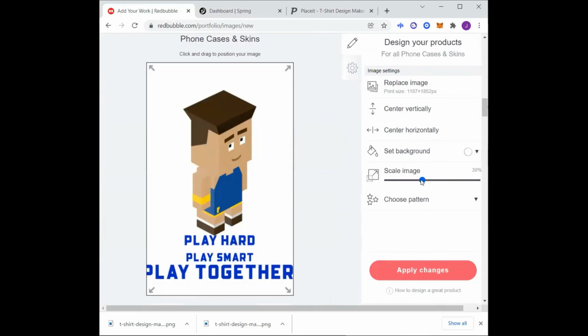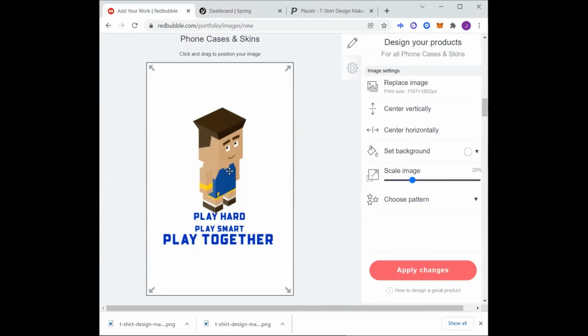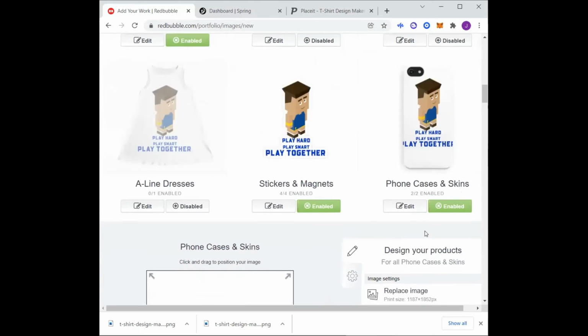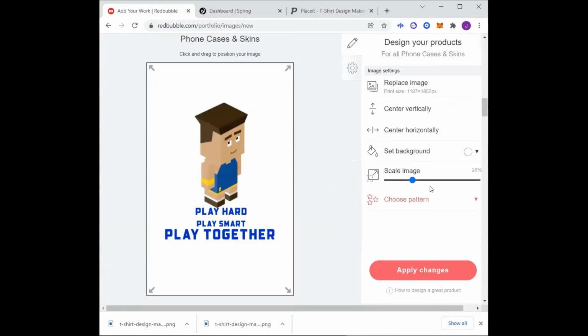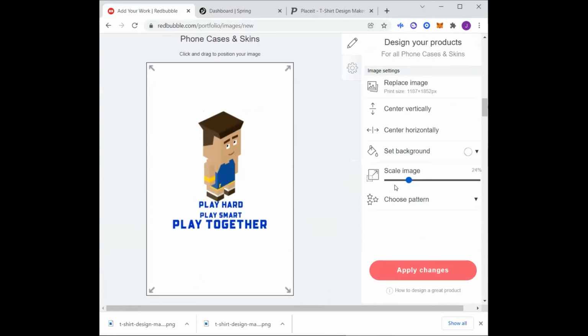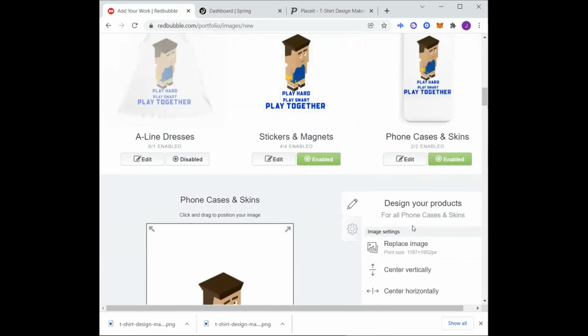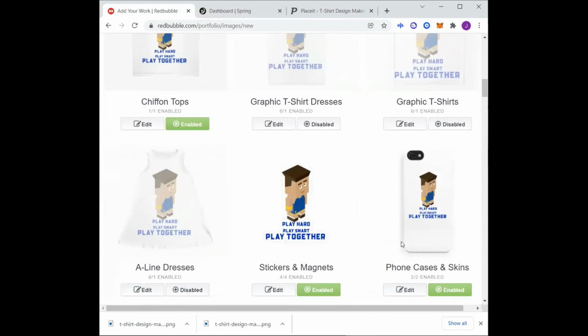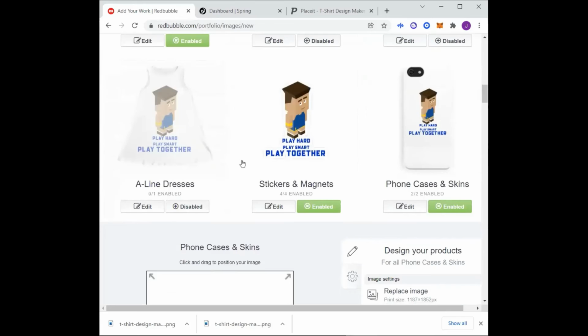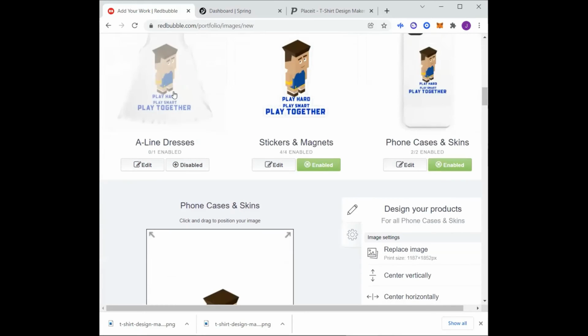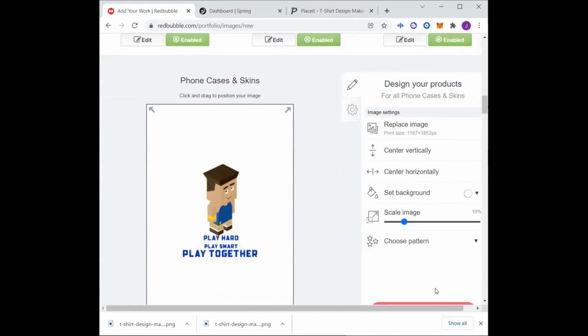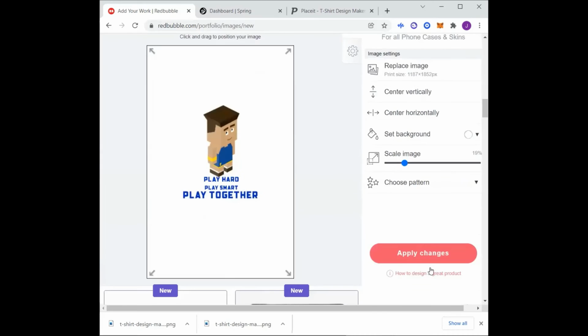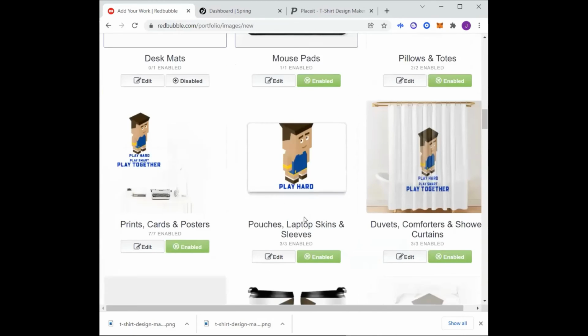I'm just gonna go through and check them all. Sometimes you have to go back before you apply changes just to make sure. There you go. Looks good. Although, I mean, it's on a dress. I don't know if anyone's gonna want to buy that, but I'm gonna enable it anyways. I'm gonna apply these changes. I probably should have applied changes first, but it's okay. Pouches.